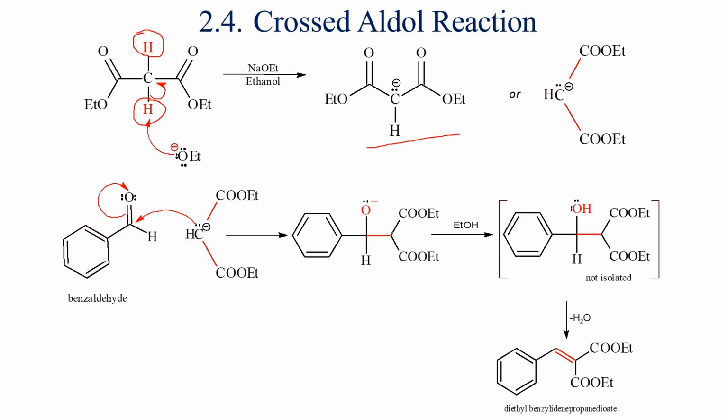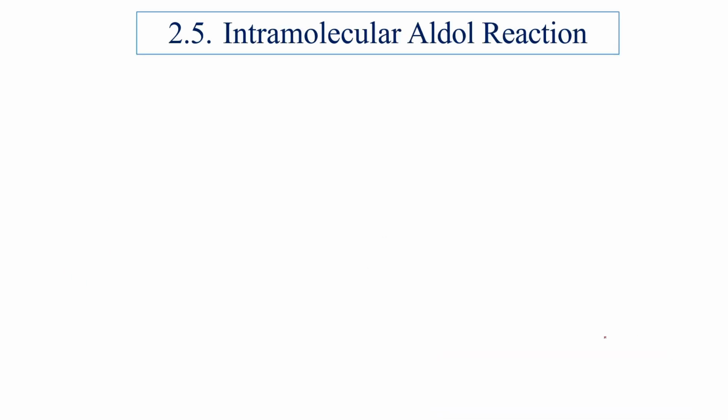The remaining steps of this crossed aldol reaction are the same as seen earlier. That is, attack of the nucleophilic carbanion to form a new carbon-carbon bond in an intermediate, and then protonation followed by dehydration to give an alpha, beta unsaturated carbonyl compound. Intramolecular aldol reaction occurs in a molecule which has two carbonyl functional groups in the same molecule.